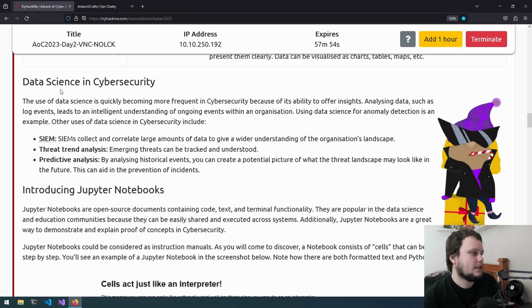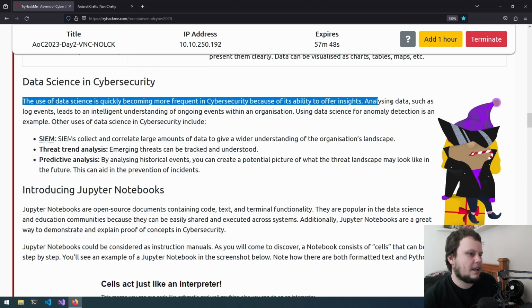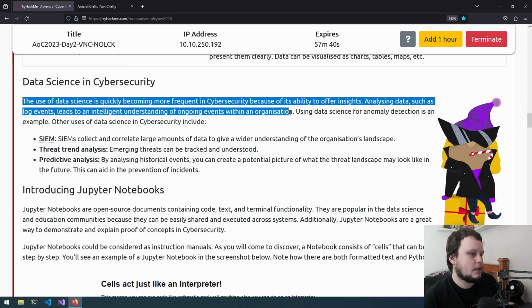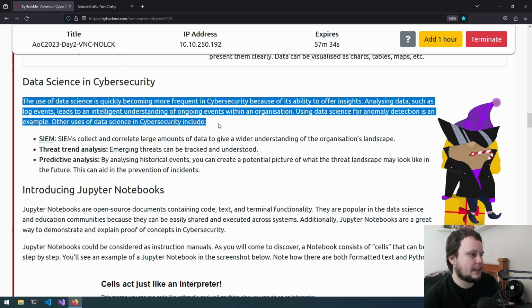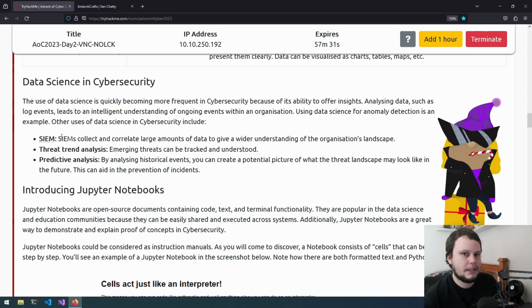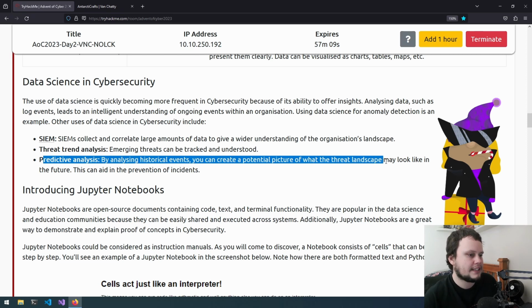So, data science and cybersecurity. The use of data science is quickly becoming more frequent in cybersecurity because of its ability to offer insights. Analyzing data, such as log events, leads to an intelligent understanding of ongoing events within an organization. Using data science for anomaly detection is an example. Other uses of data science in cybersecurity include SIEMs, which is Security Information and Event Management. SIEMs collect and correlate large amounts of data to give a wider understanding of the organization's landscape. Threat trend analysis. Emerging threats can be tracked and understood. Predictive analysis. By analyzing historical events, you can create a potential picture of what the threat landscape may look like in the future. This can aid in the prevention of incidents.